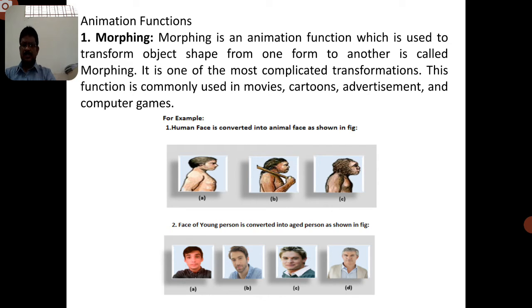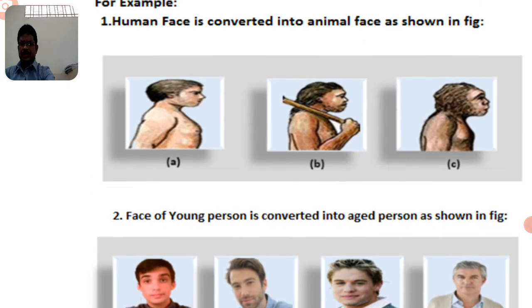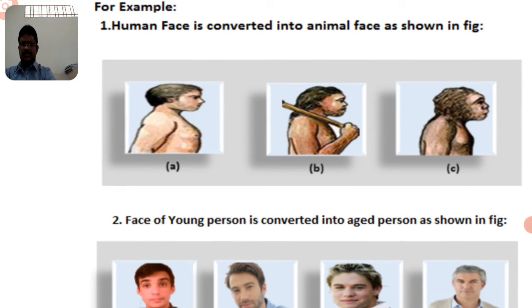Now you can see this diagram for examples. Consider these particular examples. In the first one, a human face is converted into an animal face. This is possible with the help of animation.